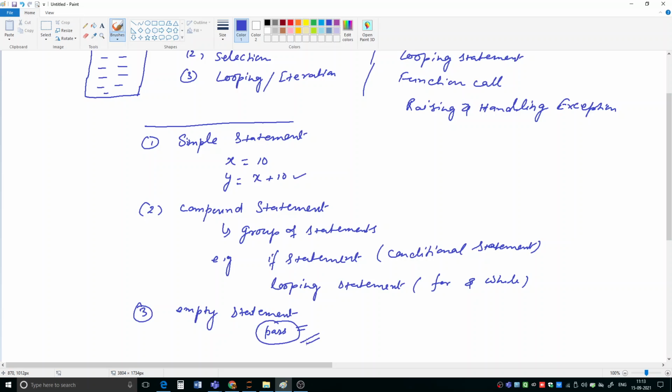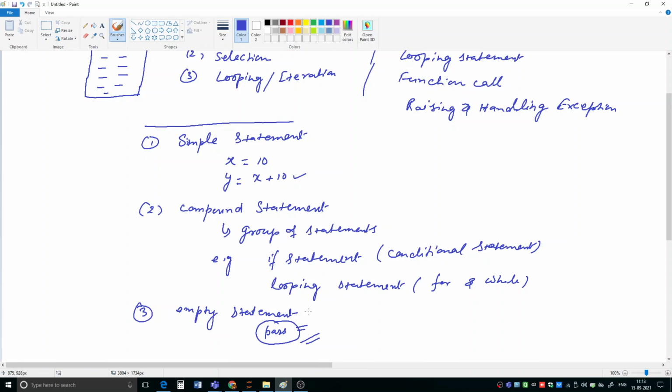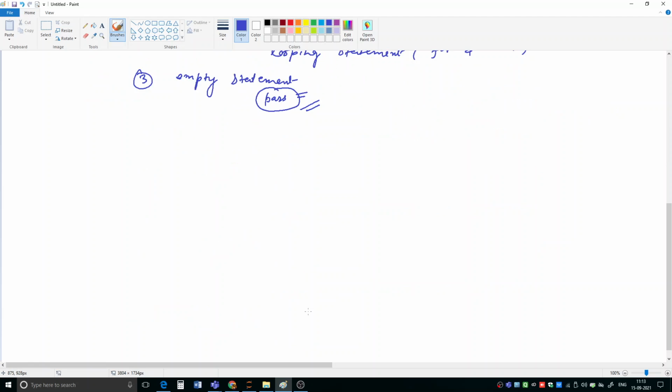So these three types of statements can be there in a Python program: simple statements, compound statements, and the empty statement, denoted by the pass statement. Pass means one statement is present but Python is not going to do anything. Now let us start with the simple conditional statement. First let us start with the conditional statement.